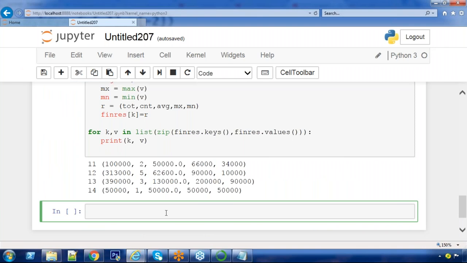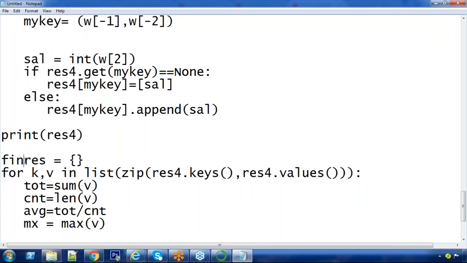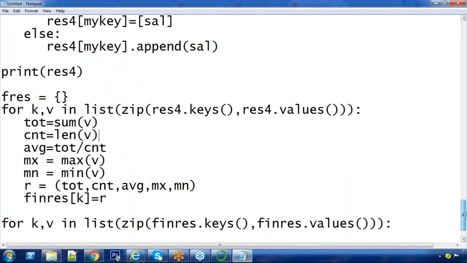What is key? Tuple. Value, list. Now remaining program as usual. Let's say fin result, final result. The last I'm adding final result. No need of any other changes. Here K is a tuple, V is a list. For that list you applied all aggregations. Again, all these aggregations as a tuple you kept into R. That R you are writing as value.